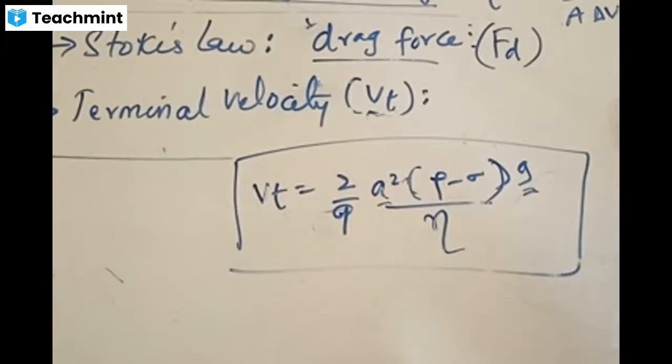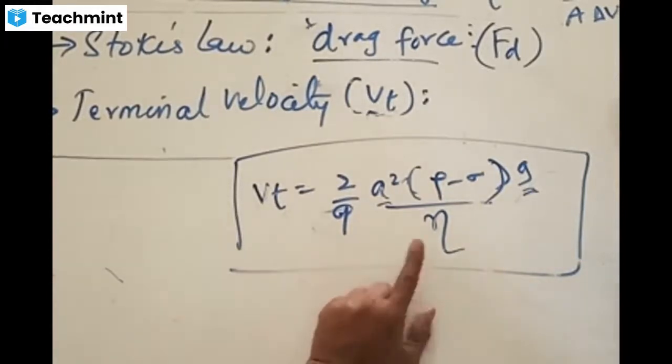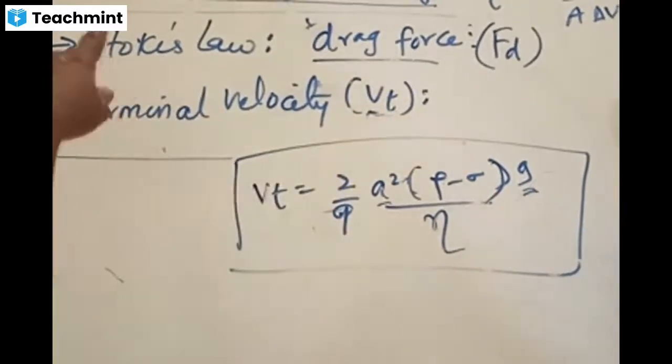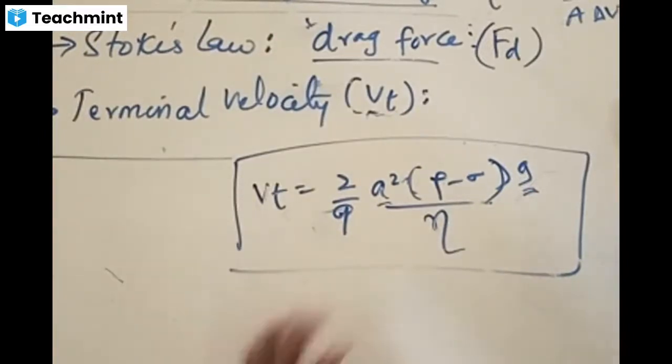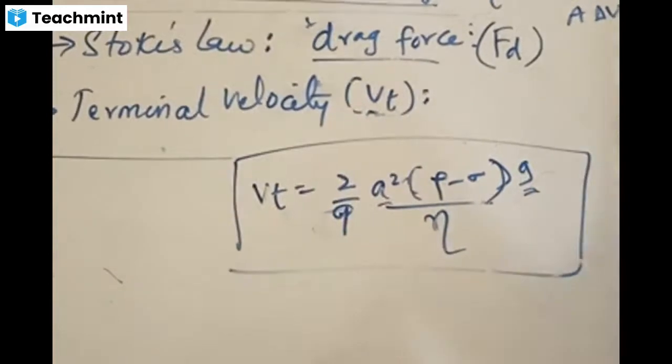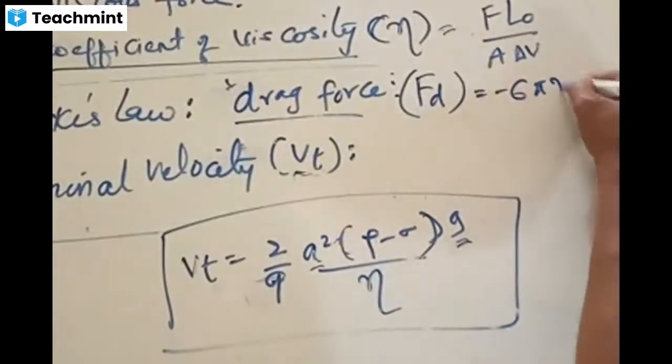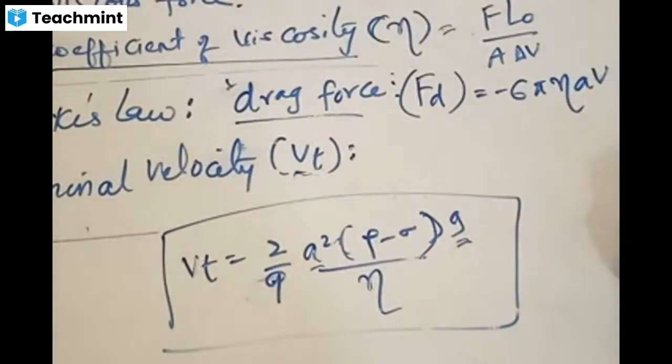Maximum constant velocity obtained by the body. Is this clear? No derivation of this is there, and this continuity is not there. You should remember this formula. One thing, the first formula is the coefficient of viscosity, F L naught by A delta B. One new formula: drag force is minus 6 pi eta A V. Second formula, minus 6 pi eta A V, where A is the dimension and V is the velocity of the fluid.